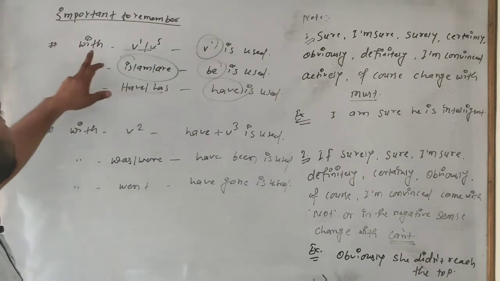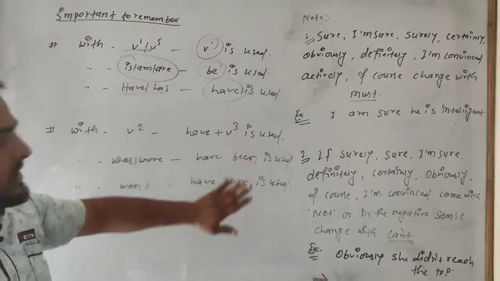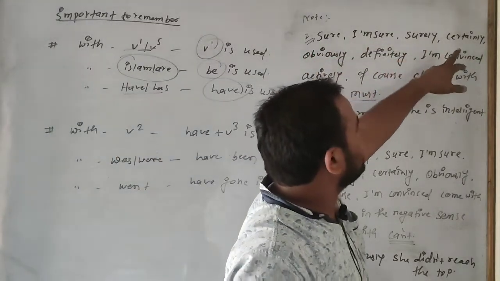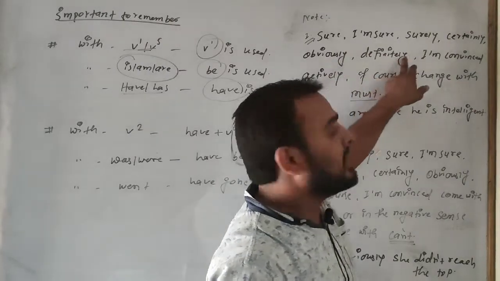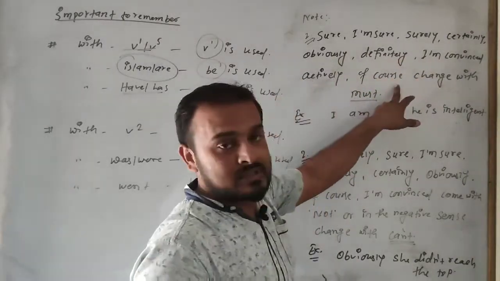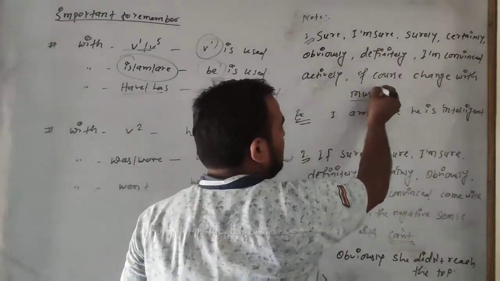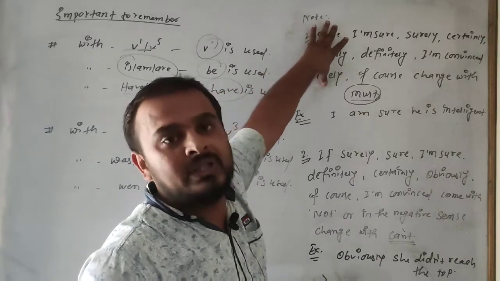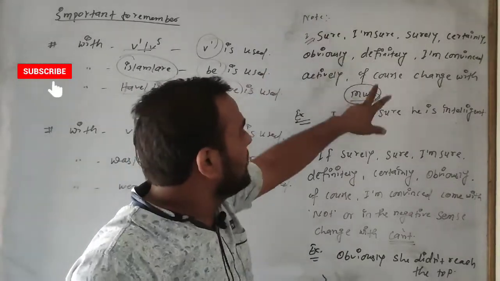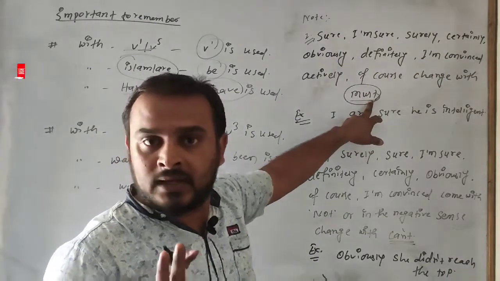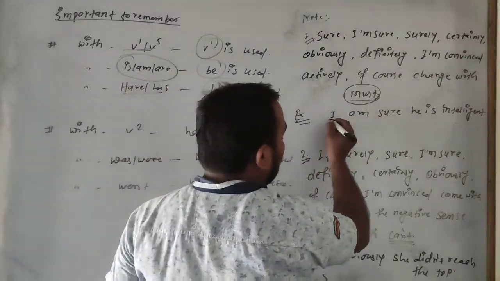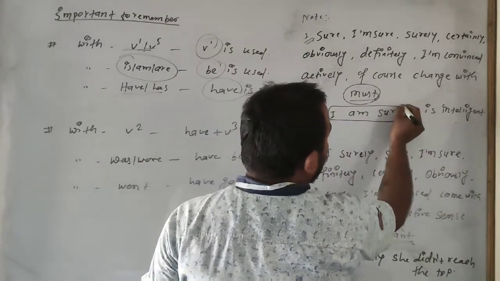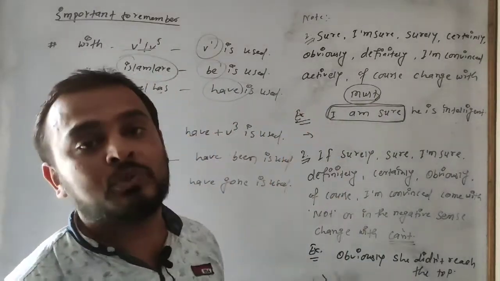Okay, we have to know here now. With verb 1, we just study this one. So note here: sure, I am sure, surely, certainly, obviously, definitely, I am convinced, of course. Change with must. It means that if the above words come in a sentence, we have to use must. Is that clear? Now here the word I am sure has come. We have to remove this word from here and use must instead.